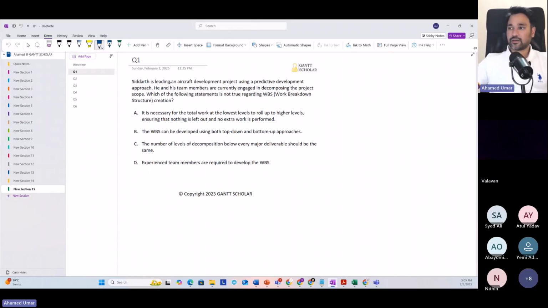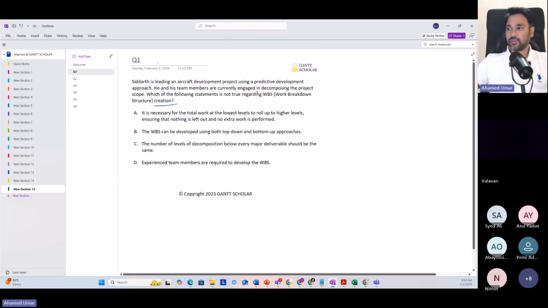Siddharth is leading an aircraft development project using a predictive development approach. He and his team members are currently engaged in decomposing the project scope. Which of the following is not true about WBS creation? So decomposing a project scope will produce the WBS.